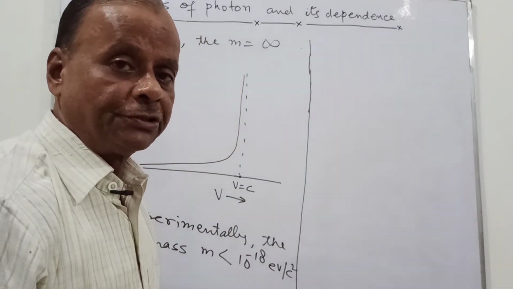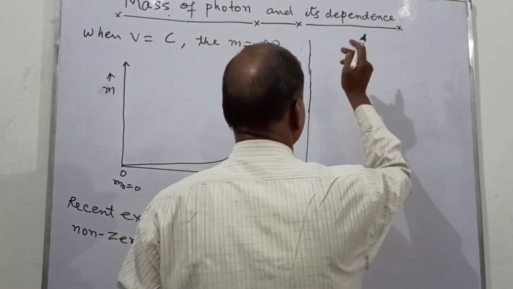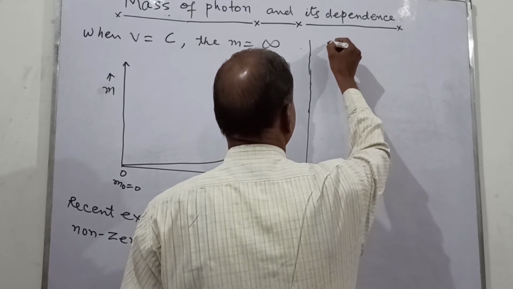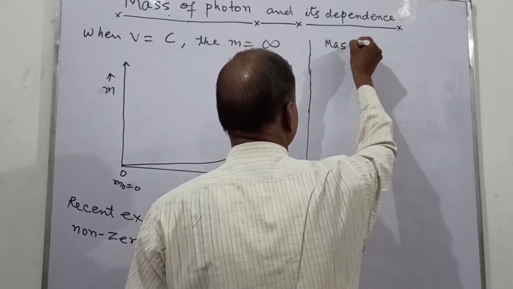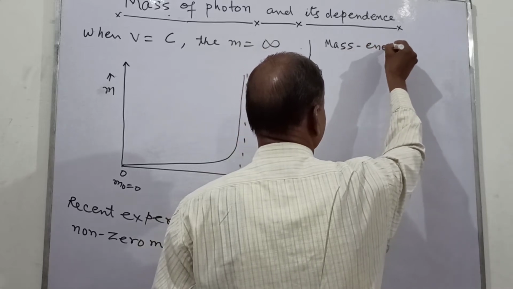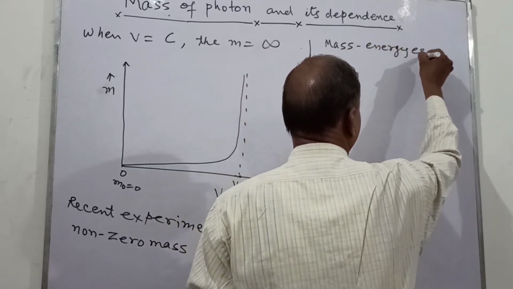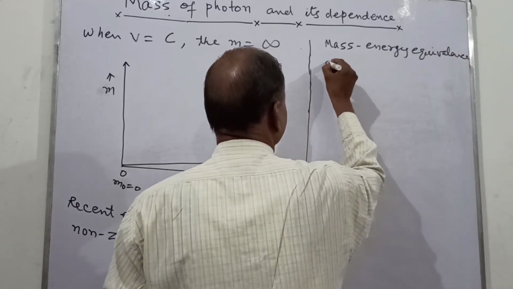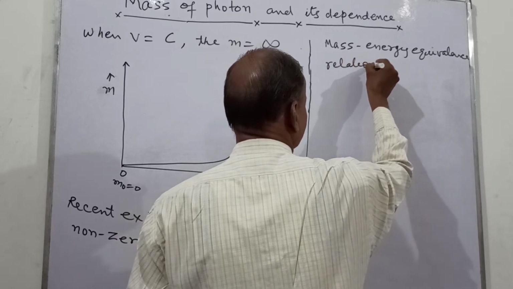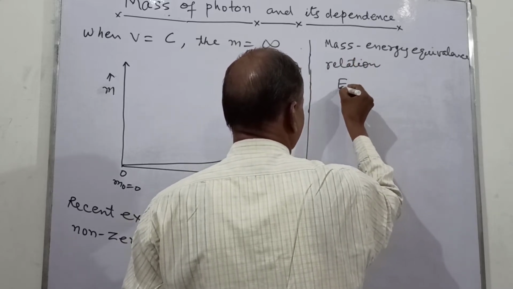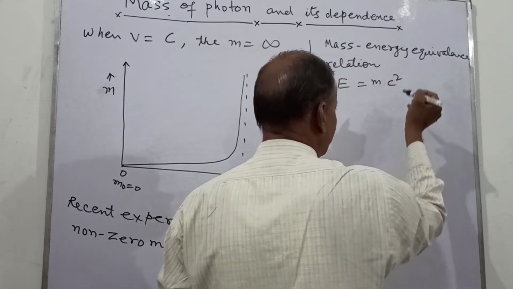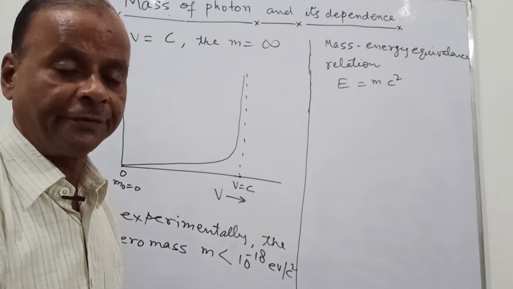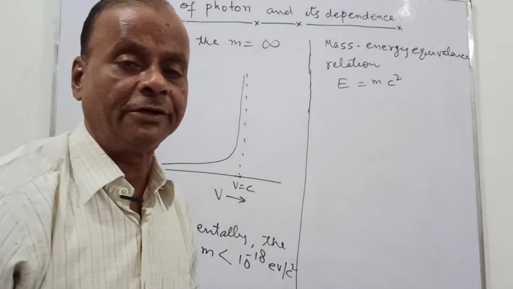Now, since this mass energy equivalence relation E equals mc square is given by Einstein in his theory of relativity, mass and energy are equivalent to each other.